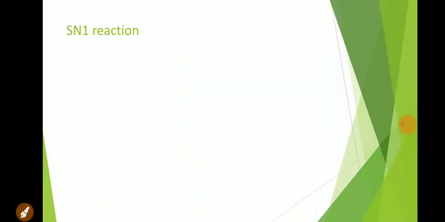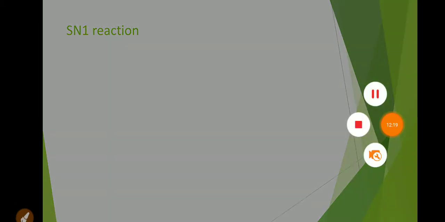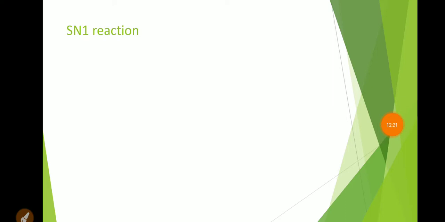Next reaction, SN1 reaction in aromatics. This type of reaction occurs with diazonium salts, not with benzene halides or aryl halides.